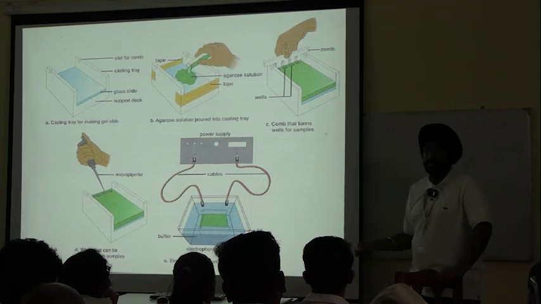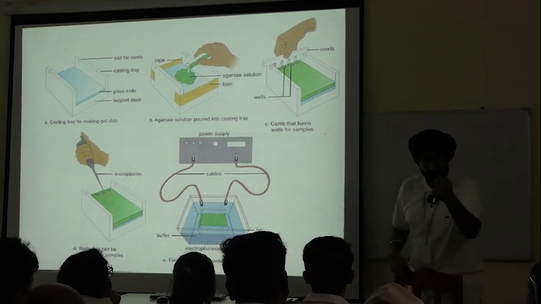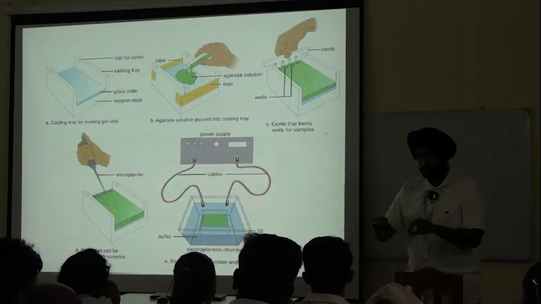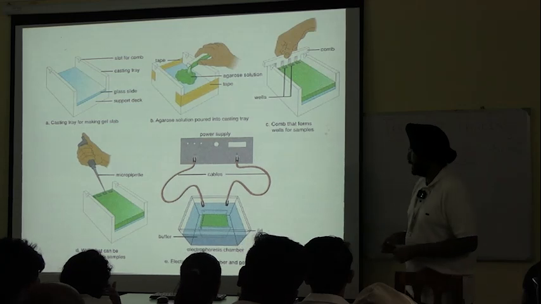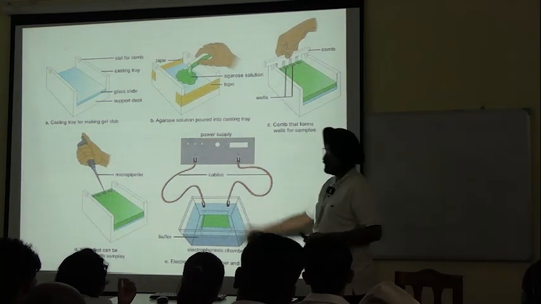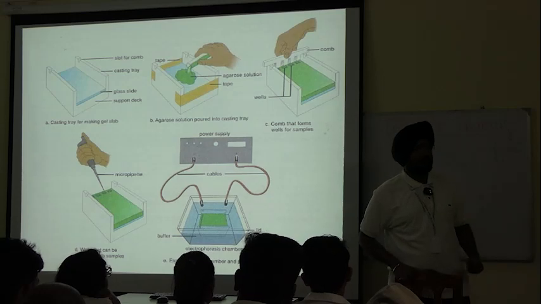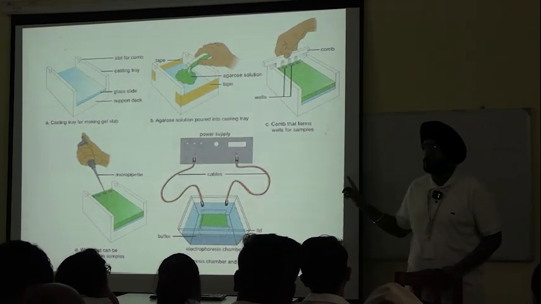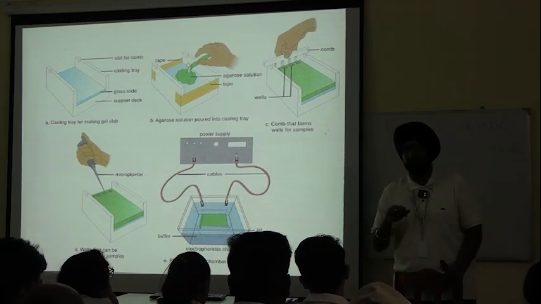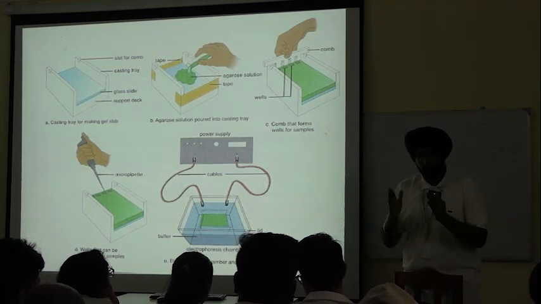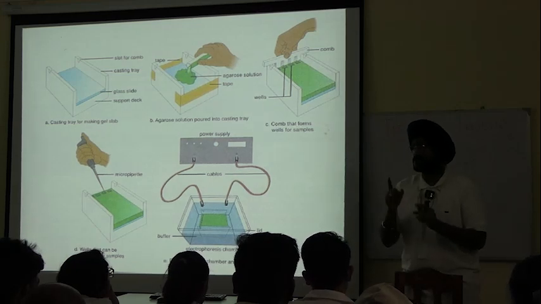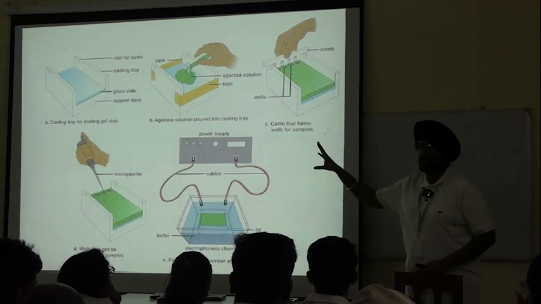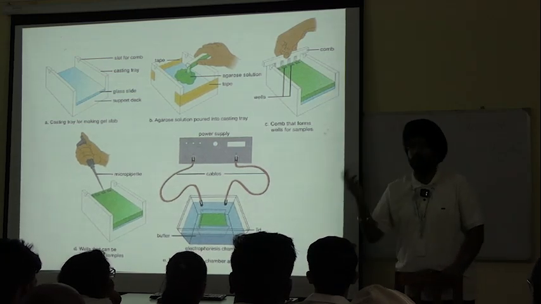See, and using a micropipette, we pour in the sample in those grooves. Finally, we fill this whole setup with buffer as per our requirement and connect it to the power supply, and the process of electrophoresis starts. This is how gel electrophoresis takes place. Now you understand why I have put high initial thrust on support media and buffer? Because if I had given this figure earlier, you would have been thinking what is the support media, what is the buffer?